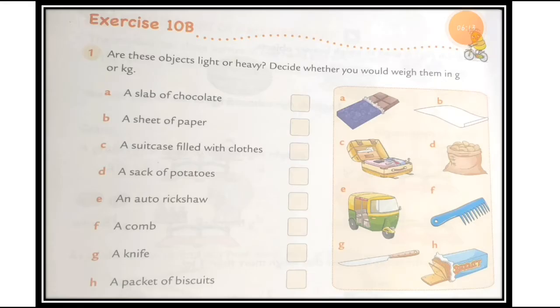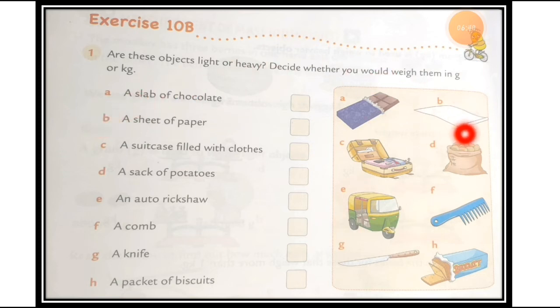Now here is the textbook exercise I have for you. You can see this picture, and this is your textbook exercise, students. As I told you, this is exercise 10B, and here is question 1, and this is the instruction. Are these objects light or heavy? Decide whether you would weigh them in a gram or a kilogram.